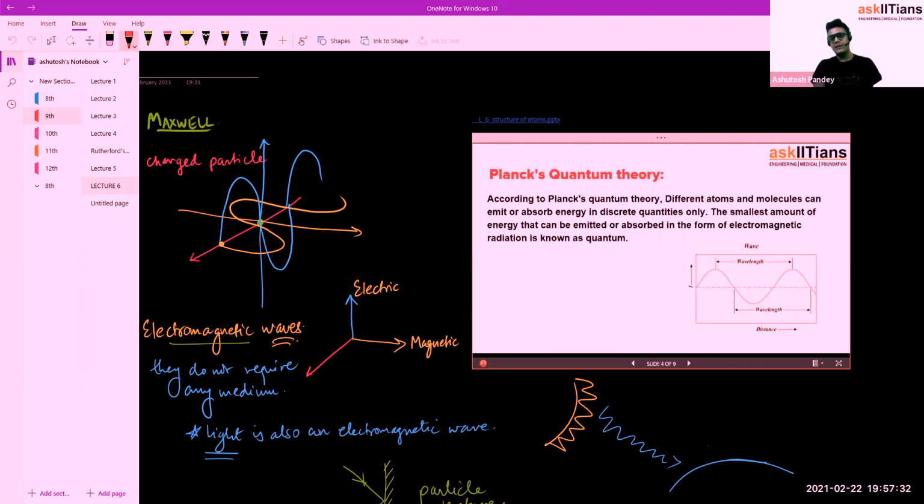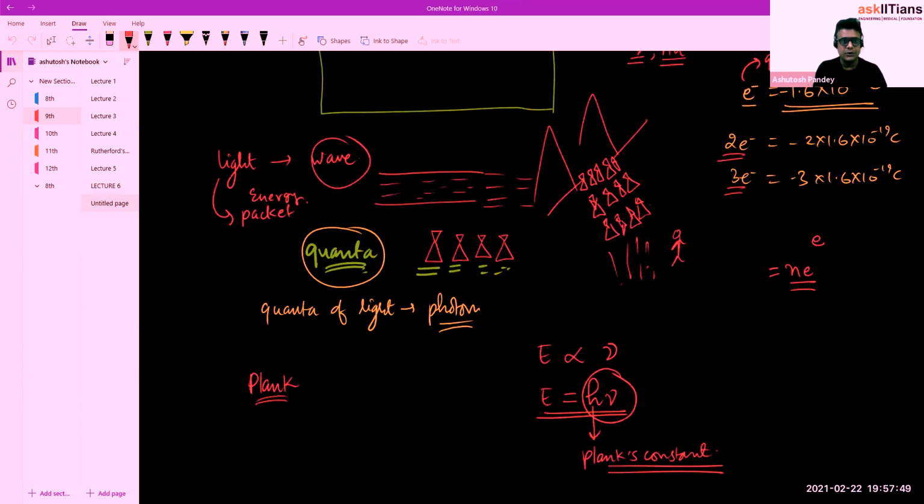And Planck's quantum theory. According to Planck's quantum theory, different atoms and molecules can emit or absorb energy in discrete quantities only. So in terms of atoms, let's see. We have this nucleus, and then there is the first orbit, with electrons like this, and then we have the second orbit, which also has some electrons like this.